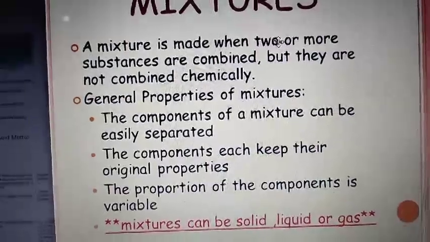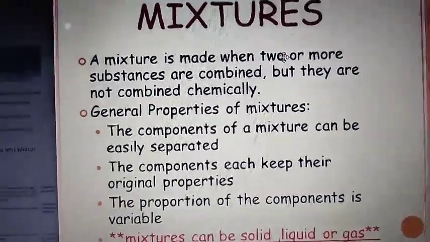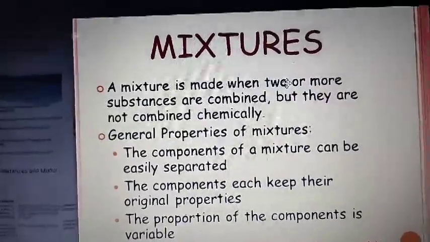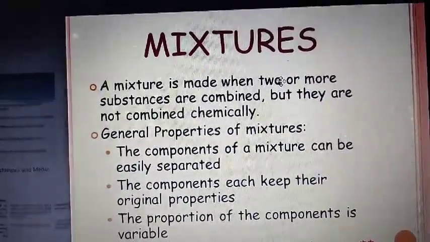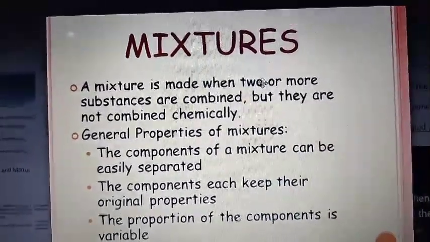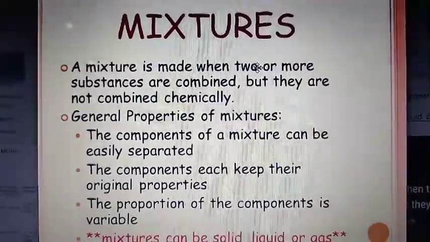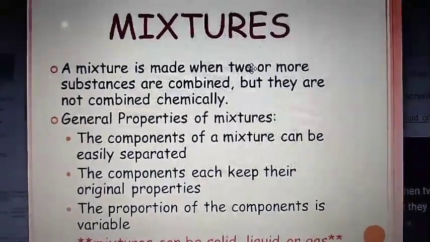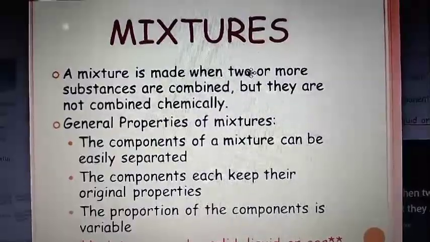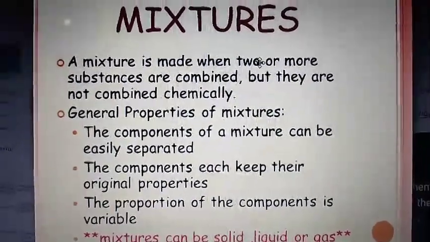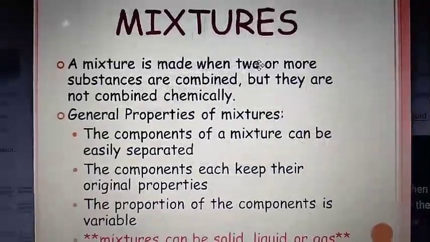We can say that because a mixture is a combination of two or more substances that are combined physically but not chemically. If substances combine chemically, then mixtures are not formed. Mixtures are formed when the substances are combined physically.